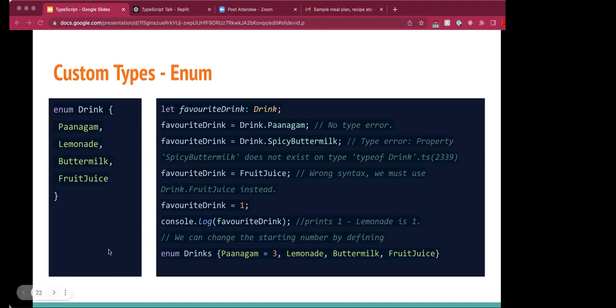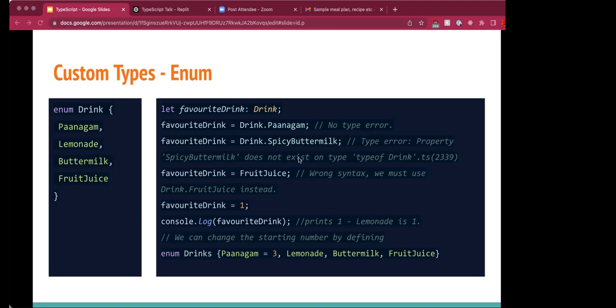So to access these values, we need to say the enum variable name drink, and then dot the value, say drink dot panagam. So that's how we access the enum value. Suppose you give a different value which is not there in the enum collection, like in this example, drink.spicy buttermilk, it will throw a type error, like property spicy buttermilk does not exist on type of drink.